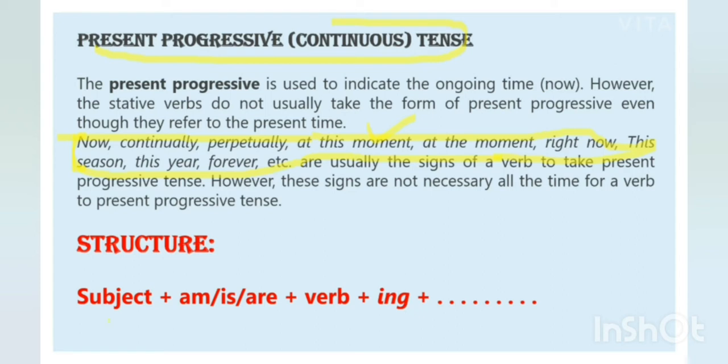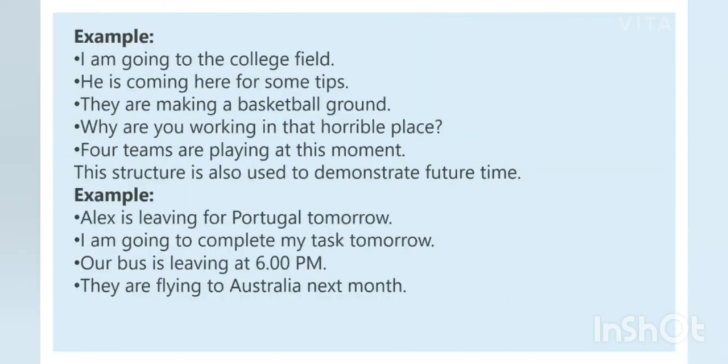Now this is the structure: subject plus is/am/are plus verb plus ing. Like, I am going to the college field, he is coming here for some tips, they are making a basketball ground, why are you working in that horrible place, four teams are playing at this moment. So these are some examples related to present continuous tense.